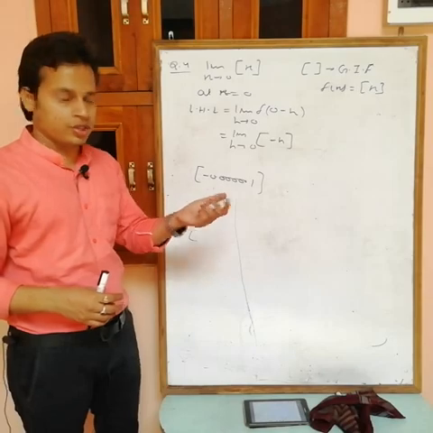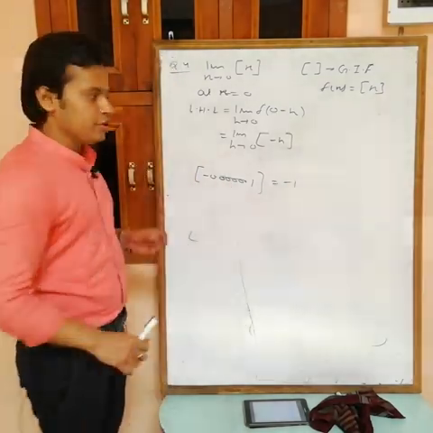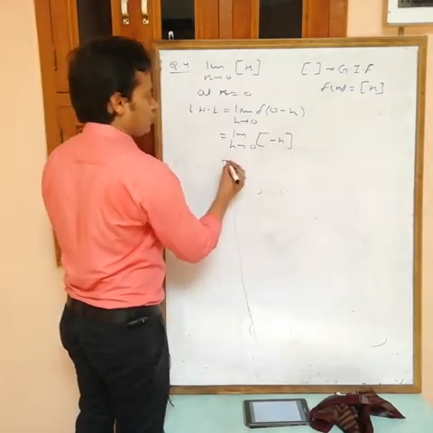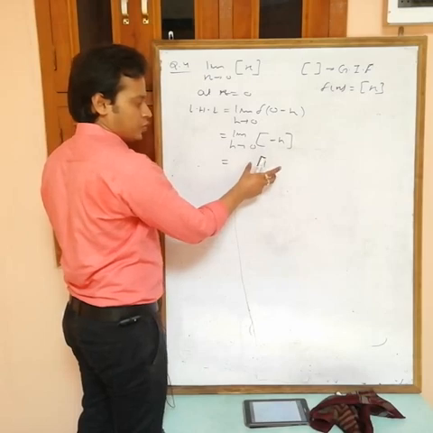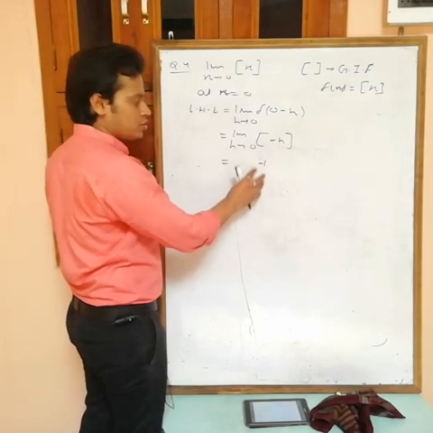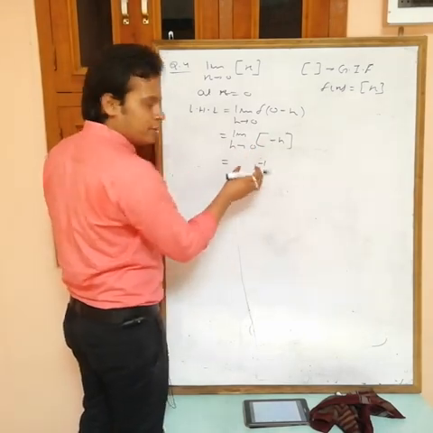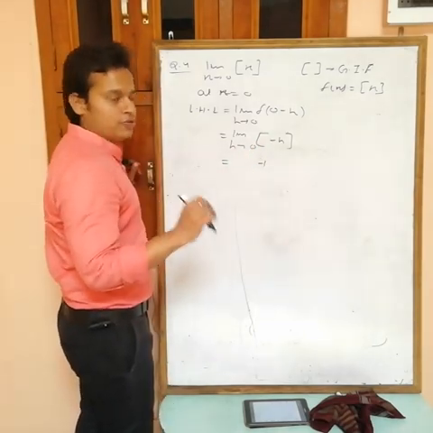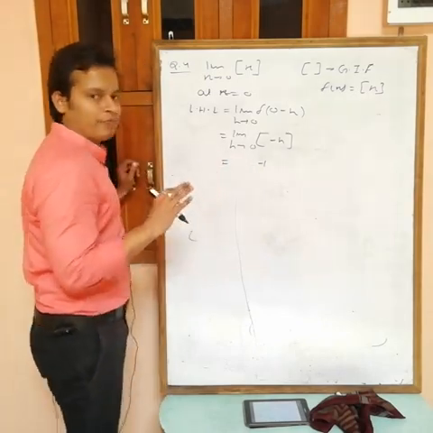You can't say 0, because 0 is greater than this one. So the value of this one is minus 1. This is free from h now, so there is no need to write limit h tending to 0. If h remains, then at the end we have to put h equals 0, but not for these. So LHL is equal to minus 1.